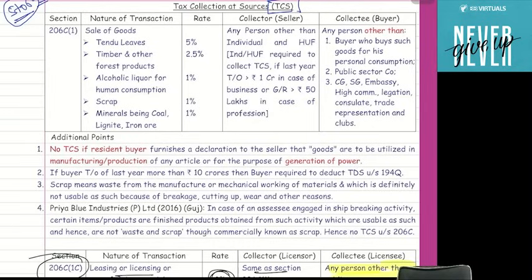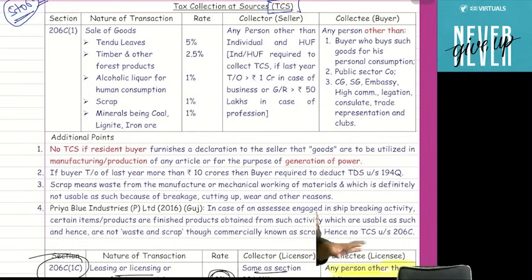But the question is, sir, who will be the seller? Is every seller required to collect the TCS? The answer is no. Seller means any person. But always remember, if an individual or HUF is a seller, then there is no need to collect the TCS. But suppose for an individual or HUF, if last year turnover was more than 1 crore, or last year gross receipt was more than 50 lakh in case of profession, then only the individual and HUF is required to collect TCS. Otherwise, individual or HUF is not required to collect the TCS.